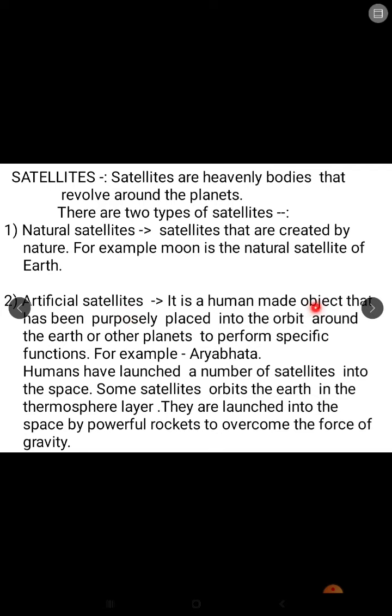It is a human-made object that has been purposely placed into orbit around the earth or other planets to perform specific functions. For example, Aryabhata is a man-made satellite. Now humans have launched a number of satellites into space. Some satellites orbit the earth in the thermosphere layer. They are launched into space by powerful rockets to overcome the force of gravity.